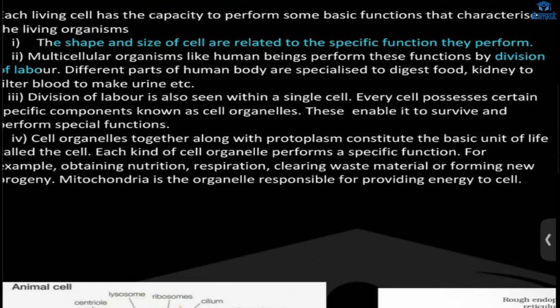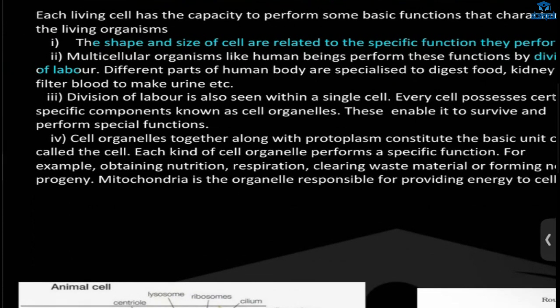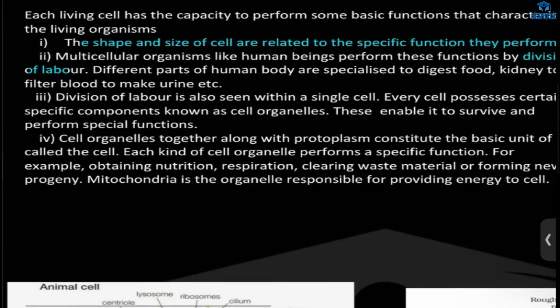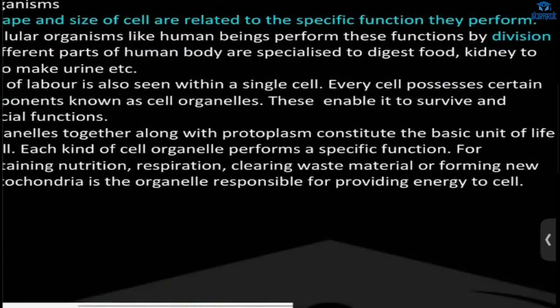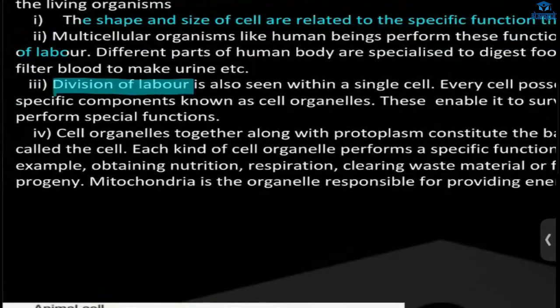And the kidney will do the excretion and filtering of the blood. And the nerve cell will help in control and coordination. So different tissues, different cells will perform different functions. A group of cells come together to form tissue. And one more thing is that division of labor is also seen within a single cell. In a single cell also there is division of labor.